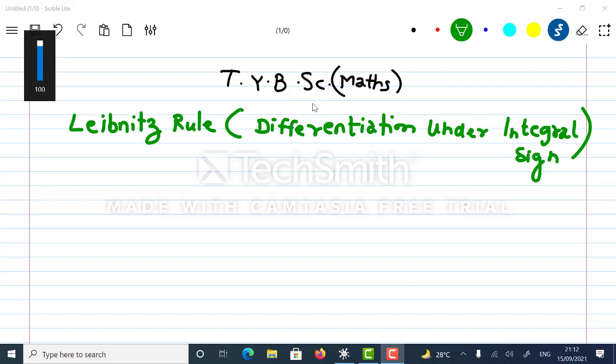In this lecture, we will state and prove Leibnitz rule, which is also called differentiation under integral sign. DUIS, differentiation under integral sign. So I may abbreviate this as DUIS, differentiation under integral sign. So let me write down the statement of the theorem.